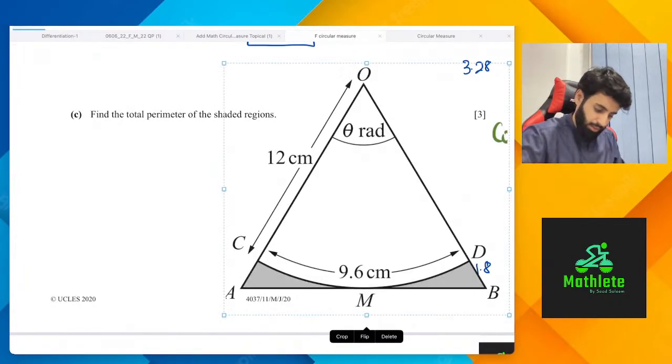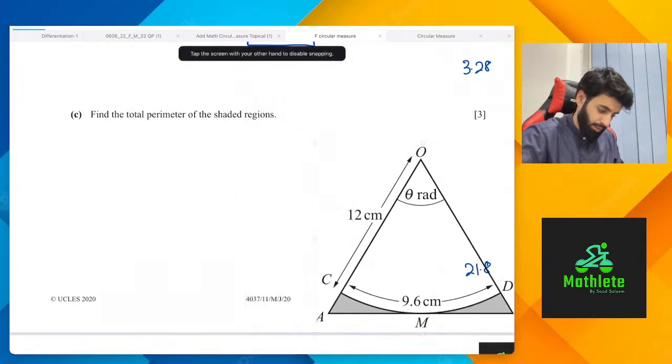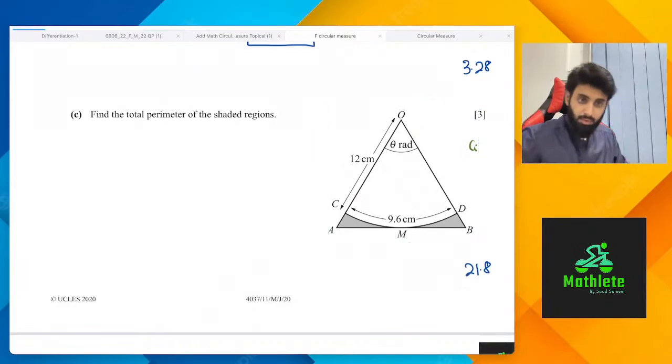It's rare that quadratics come in a paper. No, it's not rare at all. Quadratics do come in the exam. Okay.